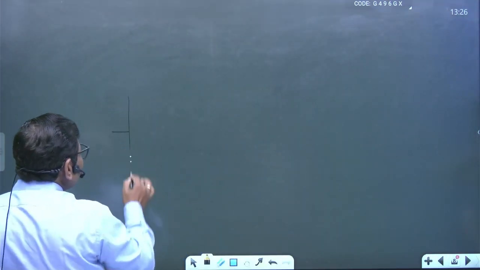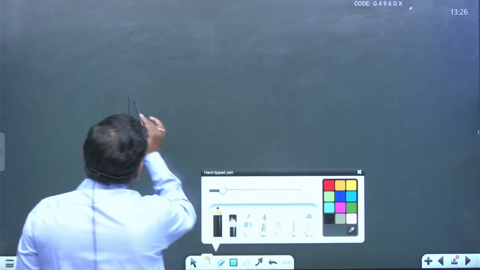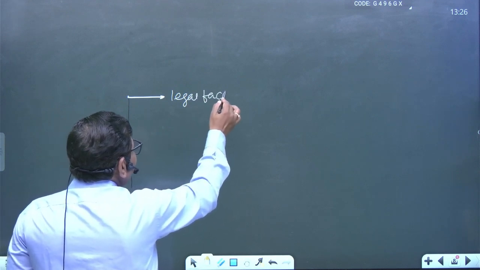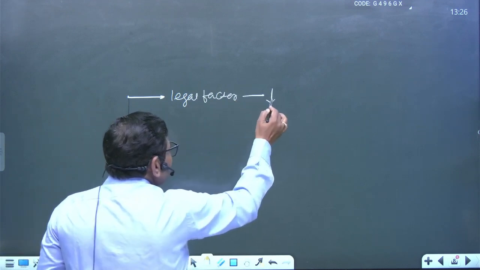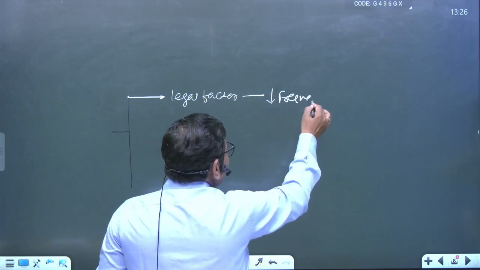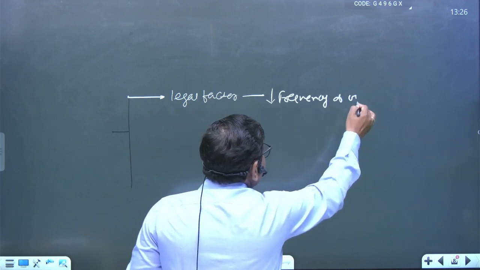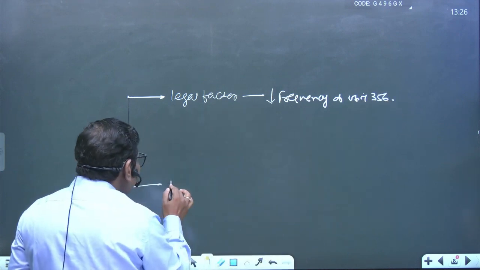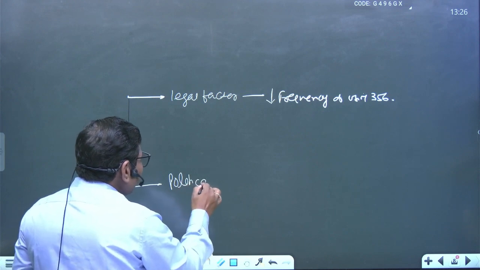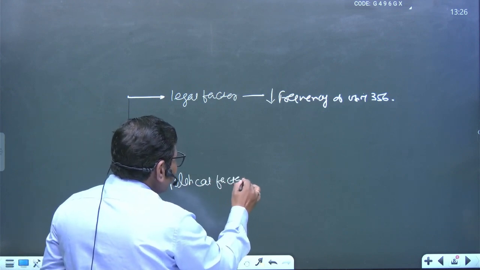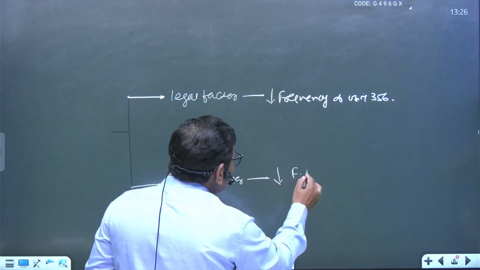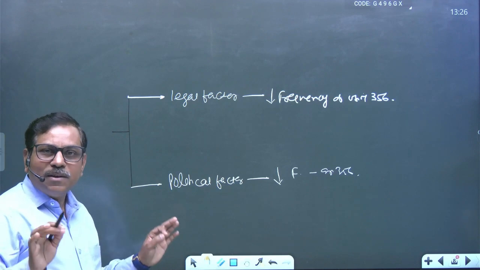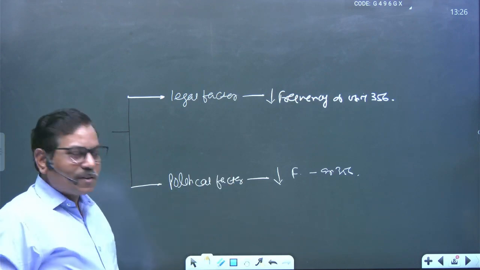The first important factor is what is called the legal factors that are influencing the reducing frequency of using Article 356. And another important one is the political factors that are influencing the reducing frequency of Article 356. These are the important areas under the structure of the answer.